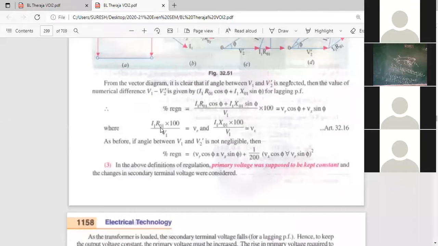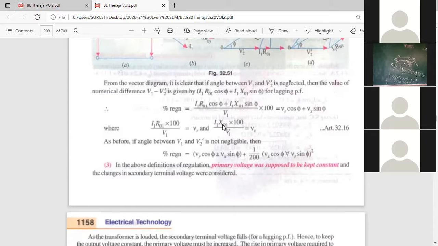But here VR is voltage drop across resistance. This is I1 into R naught 1. I1 multiplied by resistance, current multiplied by resistance, is voltage. Voltage drop across resistance divided by total voltage. But here, voltage drop across what? What is this numerator?